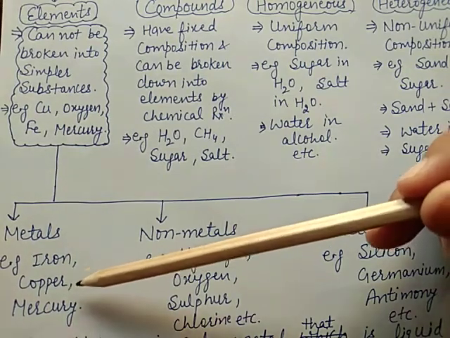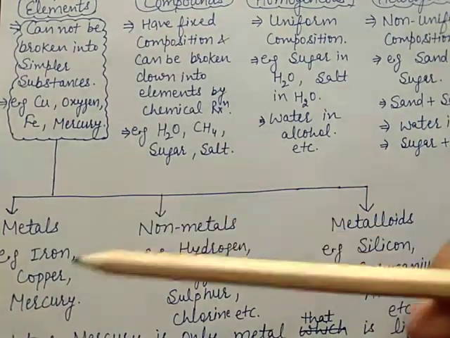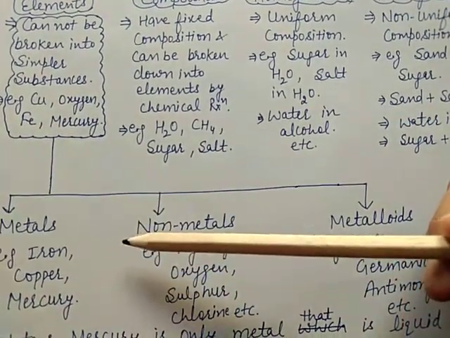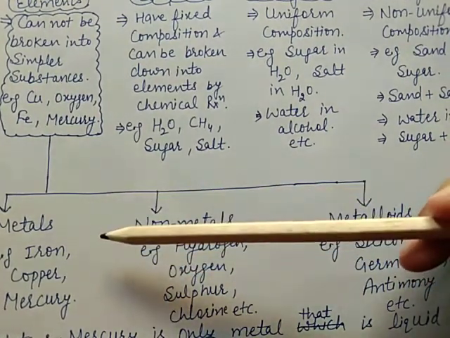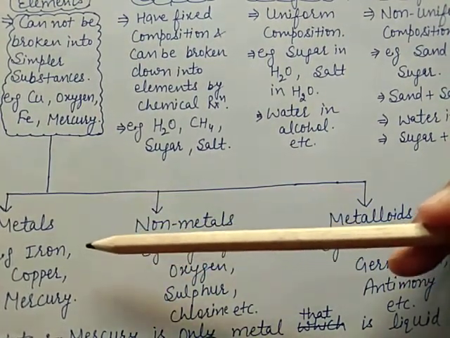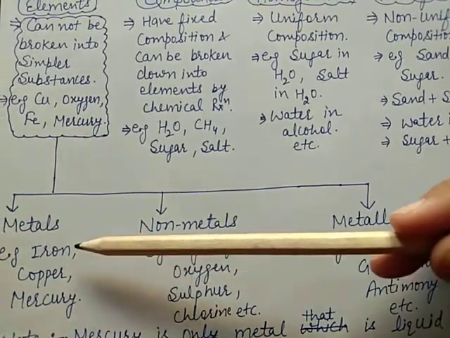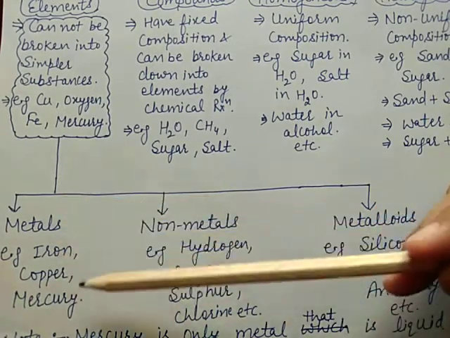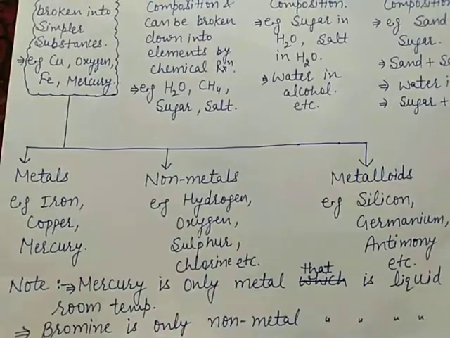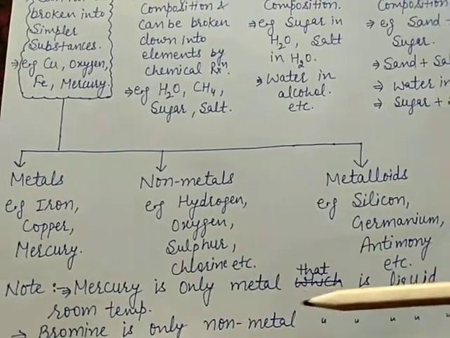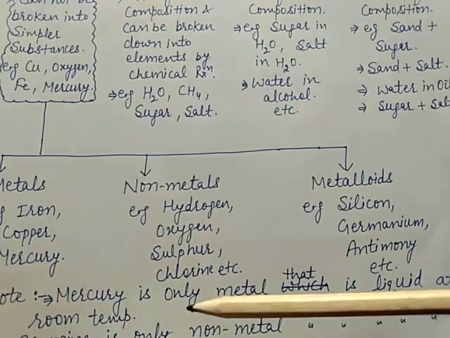Sonorous means it makes a ringing sound when hit. And metals conduct heat and electricity. They are shiny and have a silvery gray color, like gold, silver, iron, copper, mercury. All these are metals. Mercury is the only metal which is liquid at room temperature.